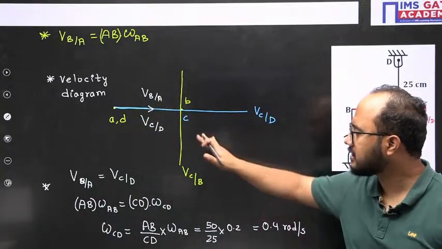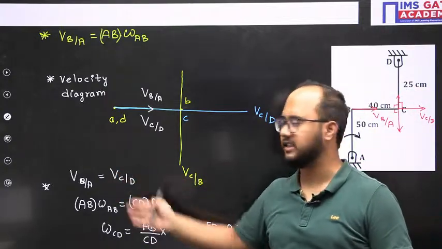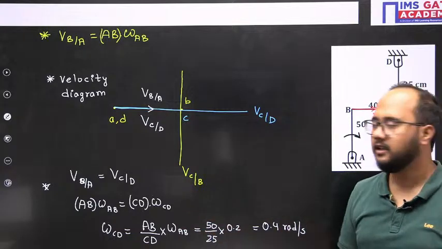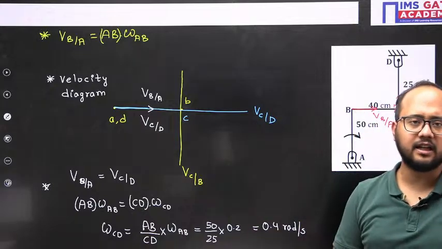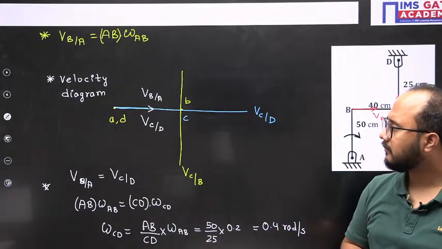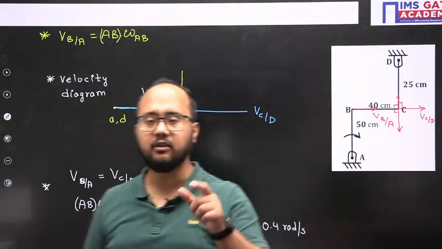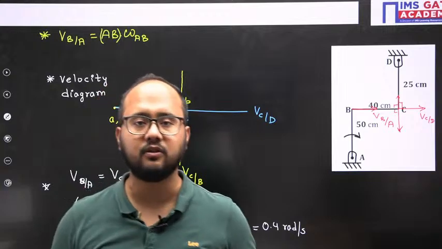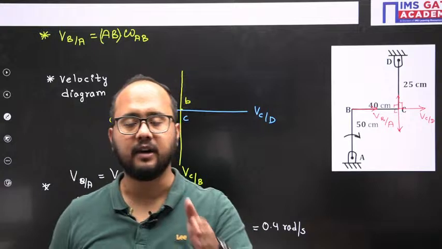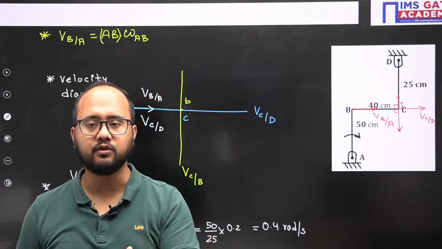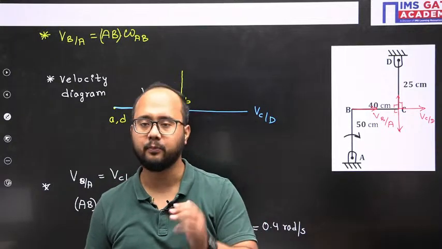So with this velocity diagram, how much will this solution take? With a single step we'll get the answer. I've written the calculation part, but this is a single line answer, because we have to use a single equation. So in such problems, we need to select the velocity diagram approach. In which mechanism problems do I need to use the velocity diagram approach, and in which the angular velocity ratio approach?